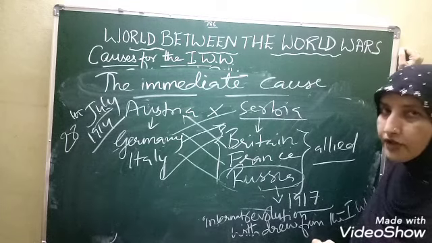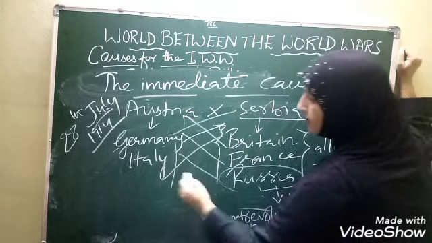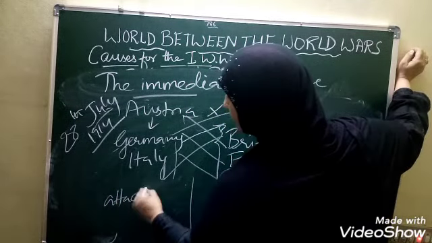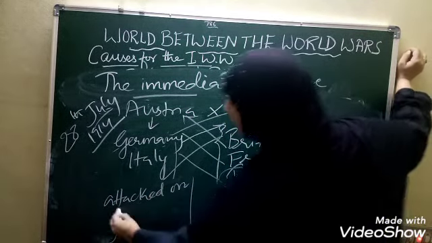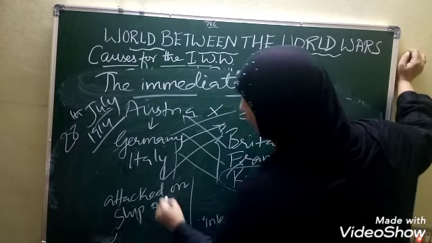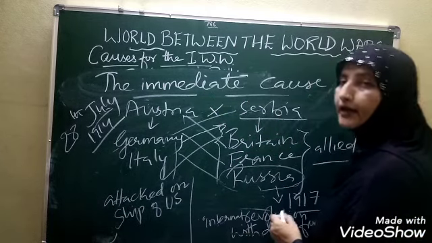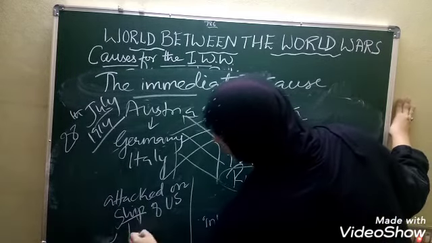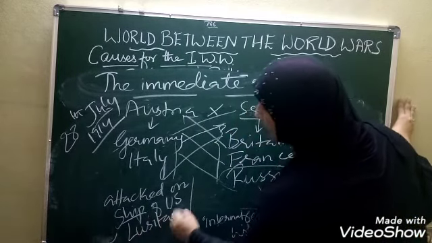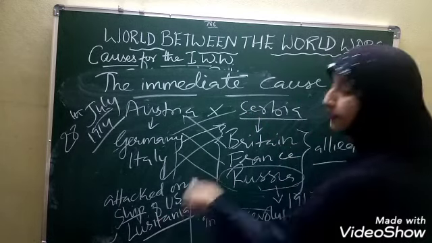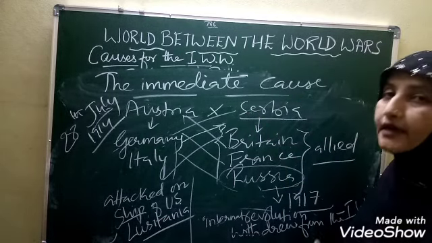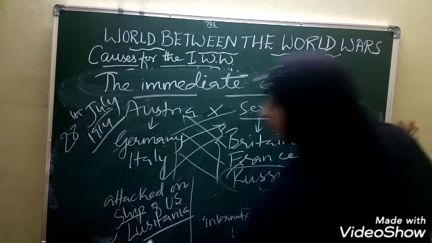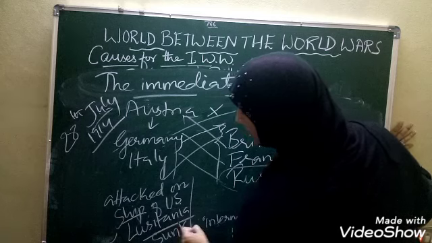By that time, what happened, children? Germany attacked the ship of the US by the name Lusitania. What is Lusitania? Lusitania is the name of the ship, and this ship was sunk.